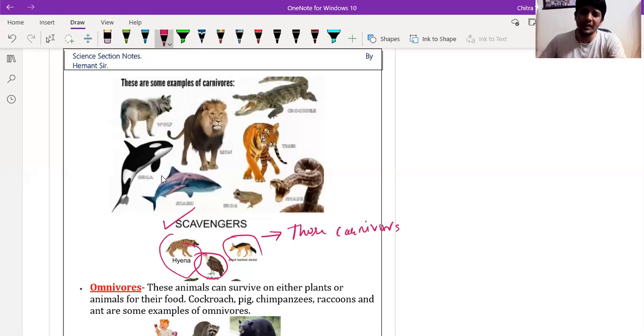They depend on the leftover food of other animals and dead organisms also. So I'm going to write the definition for scavengers.